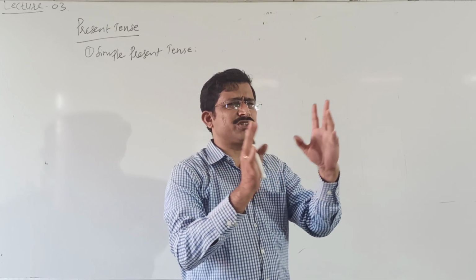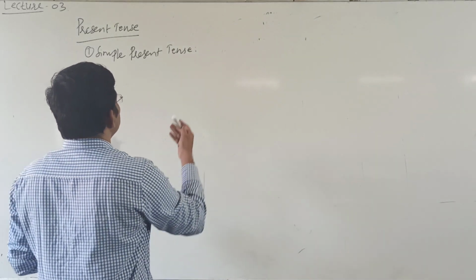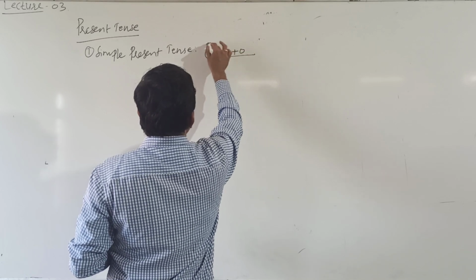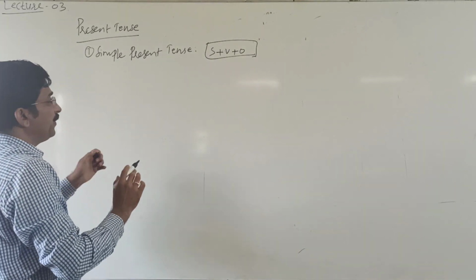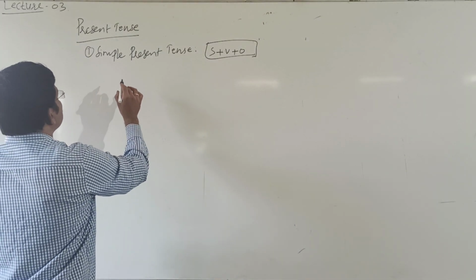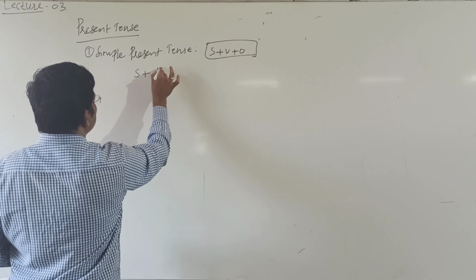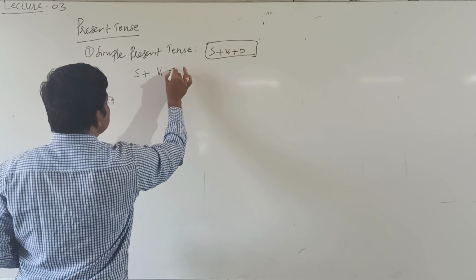There are different structures, and the standard structure itself is S plus V plus O. How to frame simple present tense? First subject, next verb, root form of the verb, plus object.